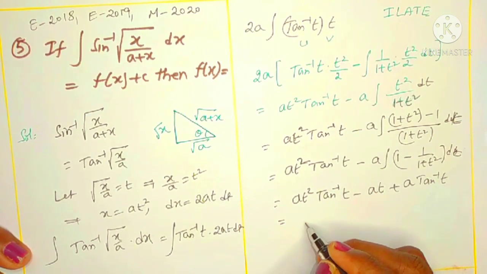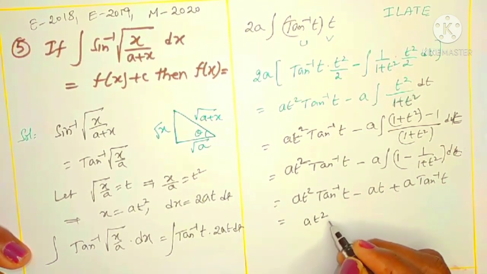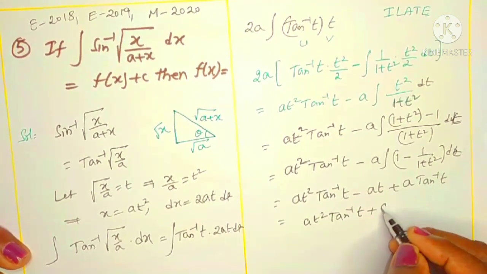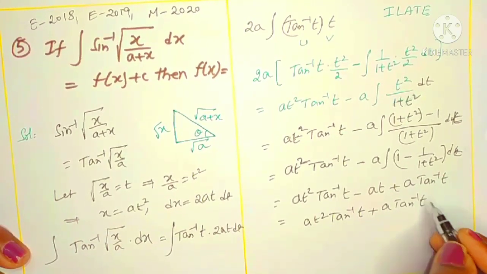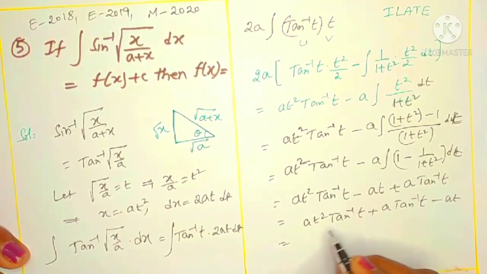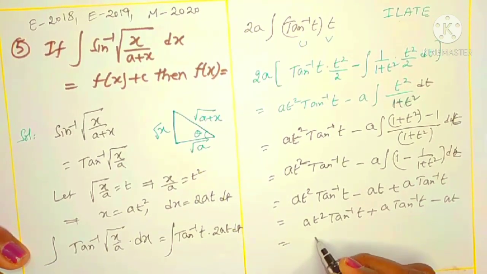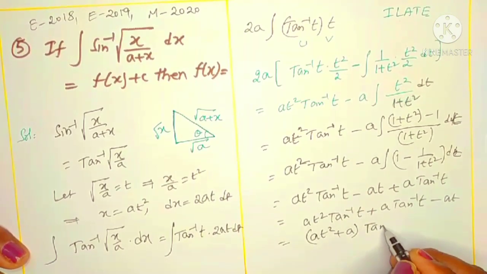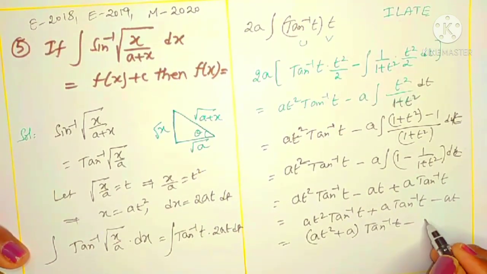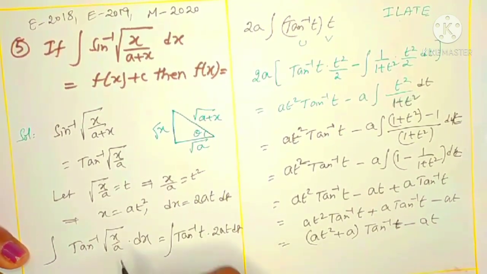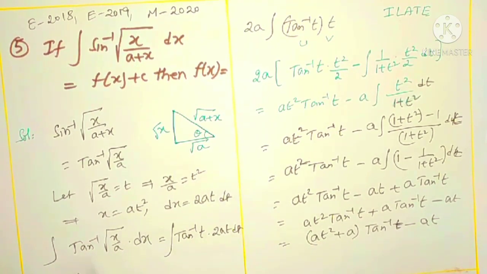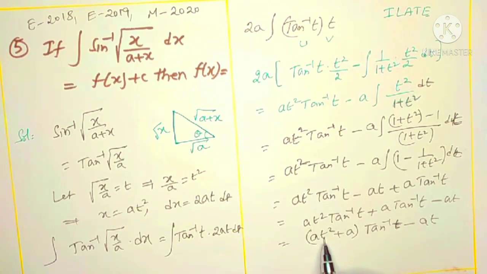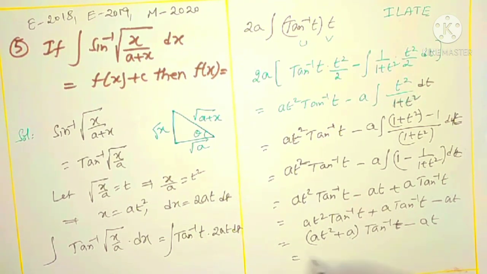So that is a t square tan inverse t is one term, plus a into tan inverse t is the other term, minus a t as it is. Right, what is common here? Tan inverse t is common here: a t square plus a into tan inverse t, minus a t. Okay, now we can concentrate on our substitution. What is the substitution? x is equal to a t square. In place of a t square we can write x, and a is constant, that is x plus a